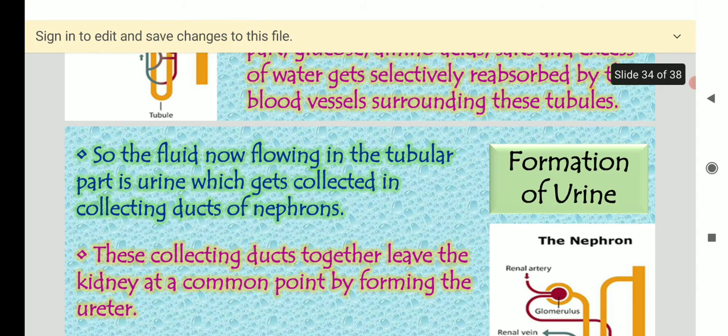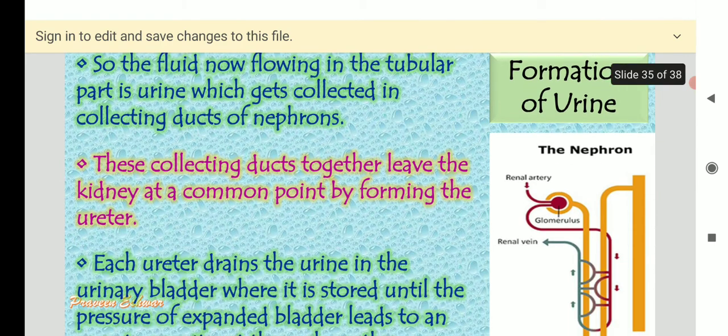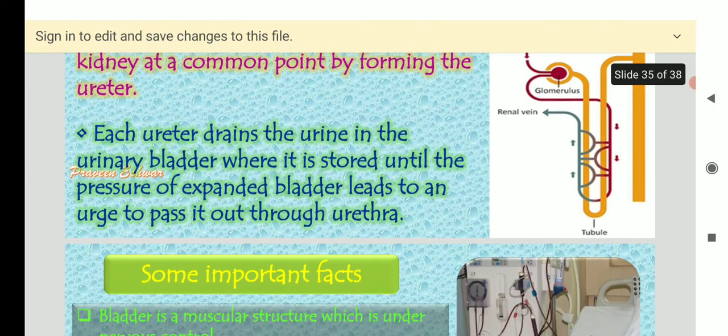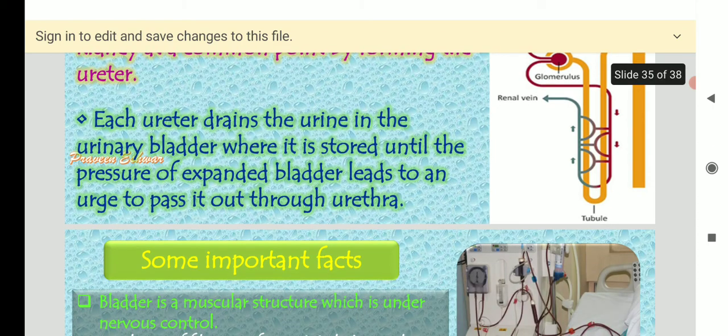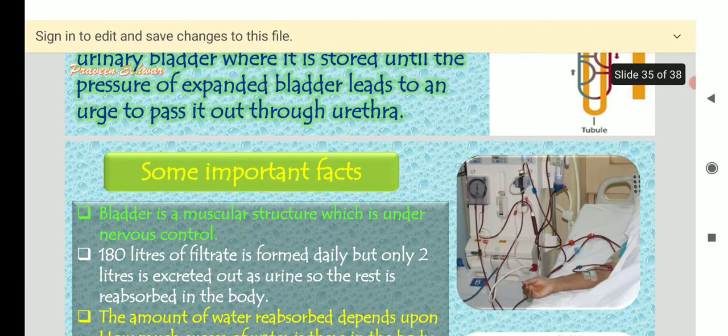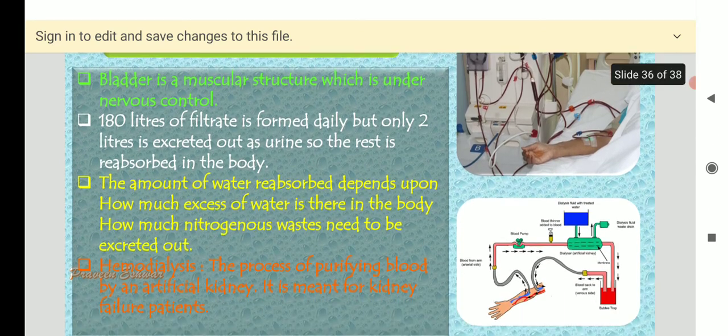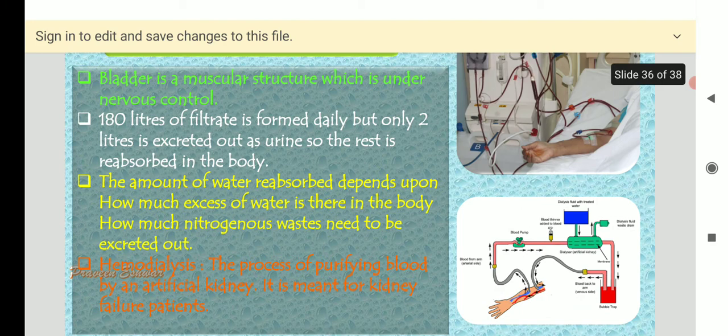So the fluid now flowing in the tubular part is urine, which gets collected in the collecting duct of nephron, then goes to the kidney, then to the urinary bladder, where it is stored until the pressure of the expanded bladder leads to passing it out through the urethra. Okay, an important fact is dialysis. It is an artificial excretory system.